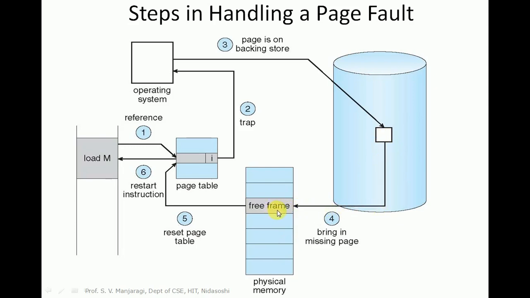memory. In the physical memory we look for an empty frame, and that missed page will be mapped to that empty frame, and after that the page table has to be updated. Earlier it was marked as invalid; once that requested page is brought to the main memory, we have to mark it as valid. It indicates that the requested page is in the memory, hence it is marked as valid. In this case the entire instruction has to be restarted. So step 6 will be the restarting of the instruction.